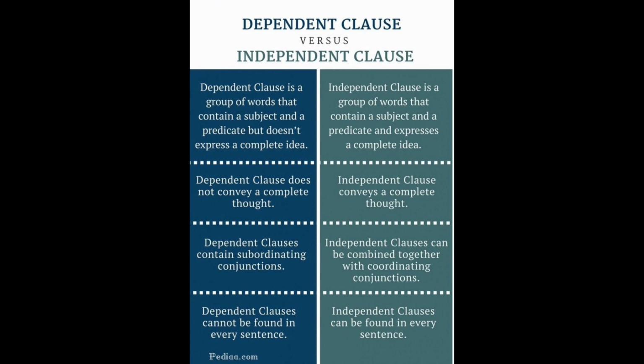Dependent clauses do not convey a complete thought. Meanwhile, independent clauses convey a complete thought. And dependent clauses contain a subordinating conjunction. Meanwhile, independent clauses can be combined together with a coordinating conjunction. Dependent clauses also cannot be found in every sentence. Meanwhile, independent clauses can be found in every sentence.